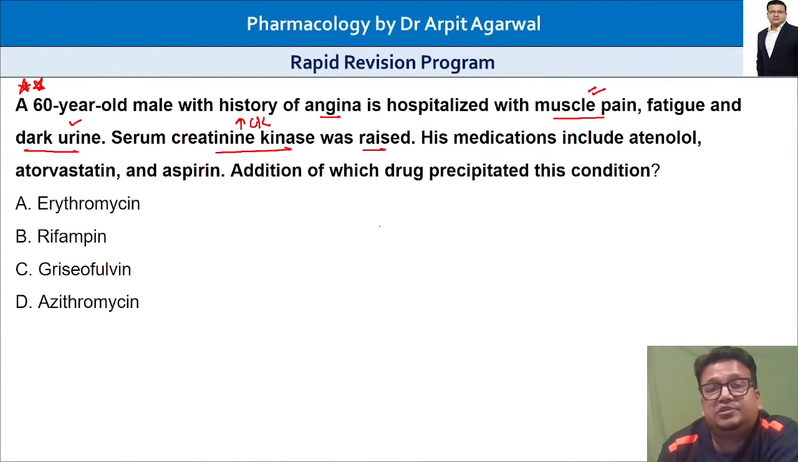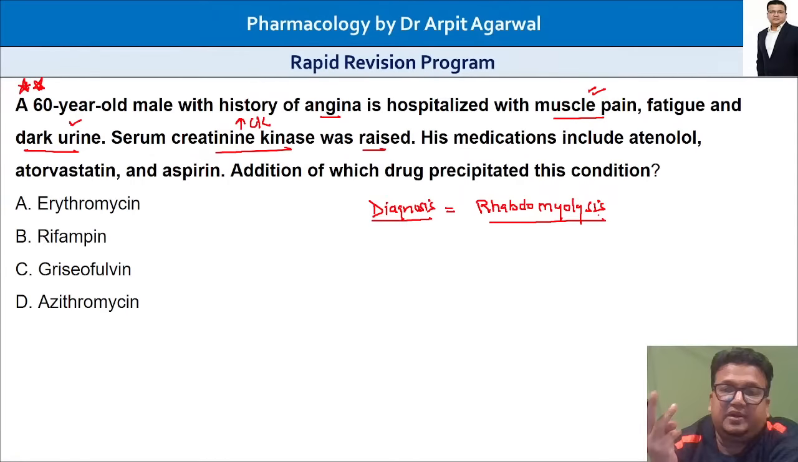Now the diagnosis should be clear. What has happened to this particular patient? The patient has developed rhabdomyolysis. Three things are definite: muscle pain, muscle damage has occurred, myoglobinuria resulting in dark urine, and an increase in creatine kinase. They suggest rhabdomyolysis. His medications include atenolol, a beta blocker, atorvastatin, and aspirin. Addition of which drug precipitated this condition? So, all statins.